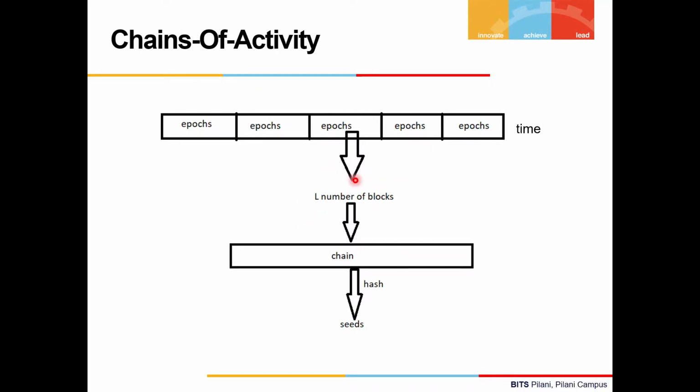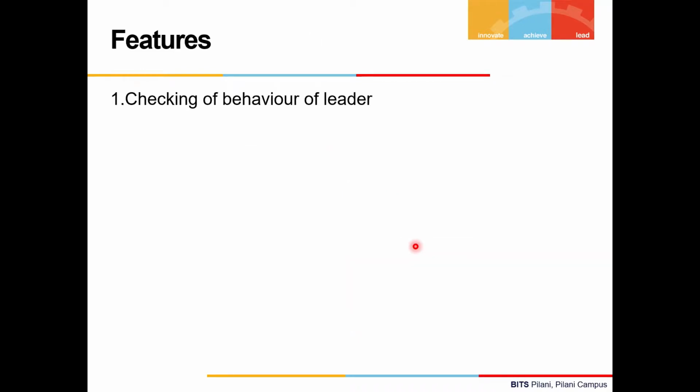The selected leader has to make a deposit or stake his coins before creating a block. The block reward can be claimed by the leader if the block is created properly, but his deposit or stake will be confiscated if the leader shows any malicious behavior. Some features of the chains of activity protocol. First, the protocol introduces checkpoint blocks which extend the chain by some exact number of blocks to prevent any adversarial force from taking over the main chain.